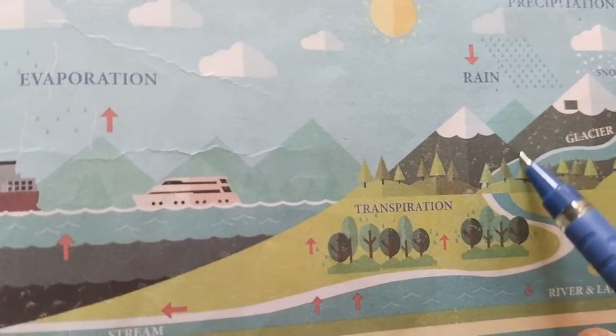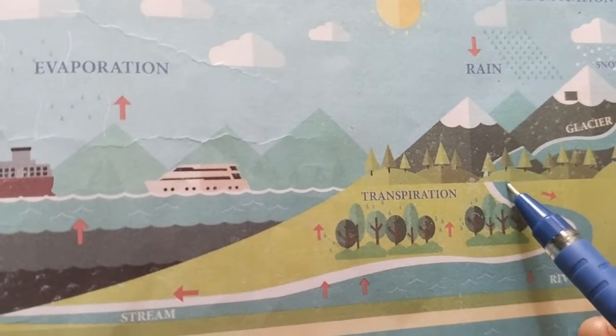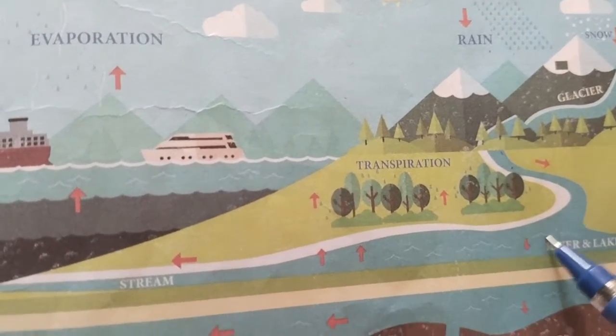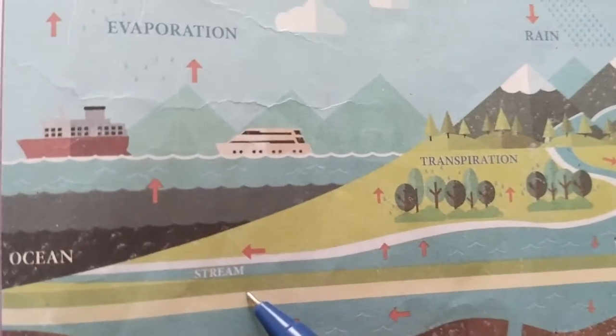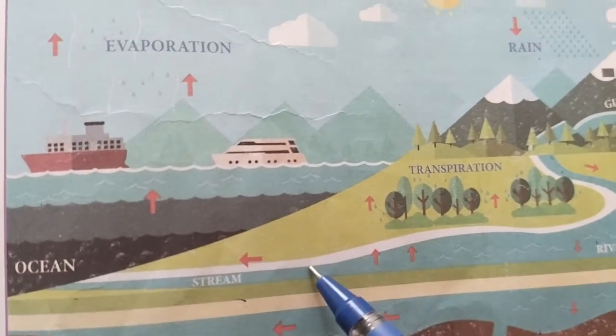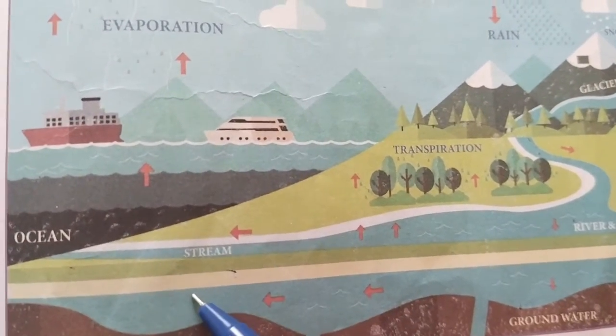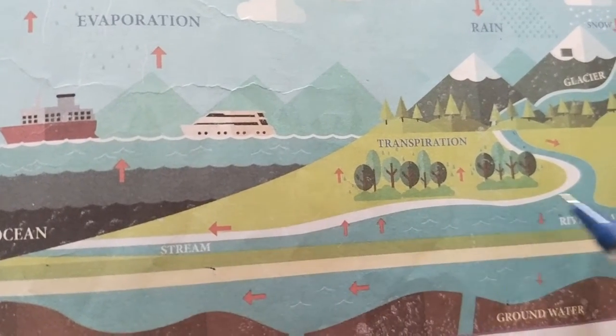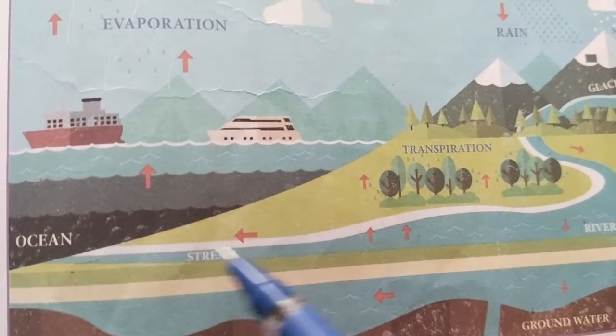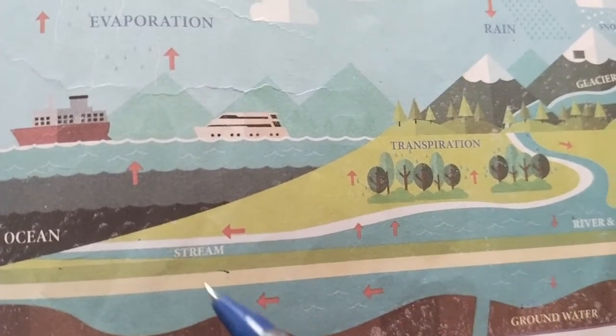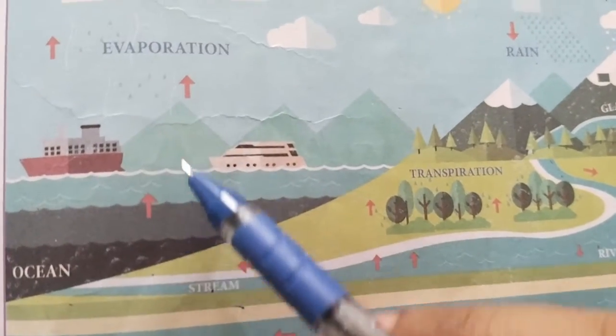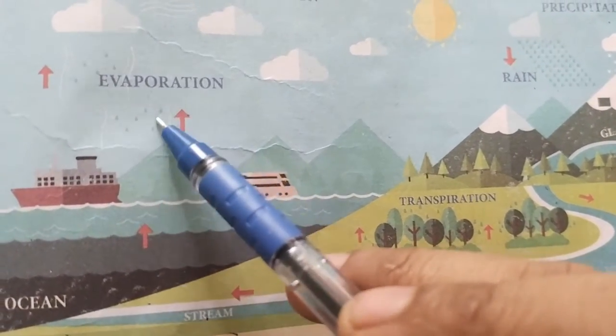Next, this rainwater reaches the earth and is collected in the river, lake, underground, stream, ocean areas and all other water bodies. Again, the water from these water bodies reaches the atmosphere as water vapor during the summer season.